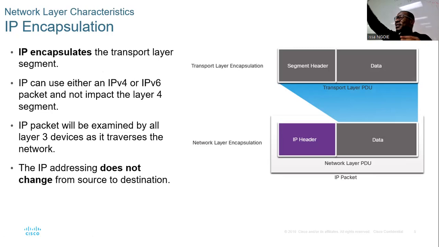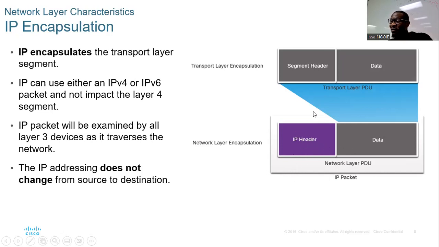So as I said, your message will come from the transport layer, and your network layer will do what? It will add some information, right? You can see here there is the segment header and data. So when data moves from the transport layer to the network layer, it will add what? It will add an IP header, and this is your message.